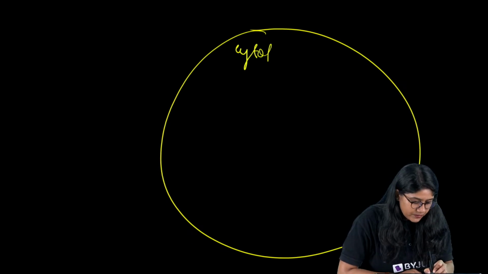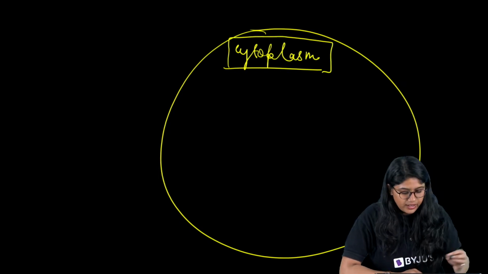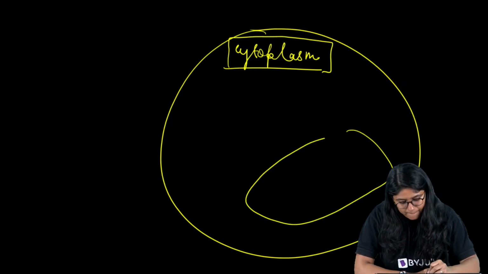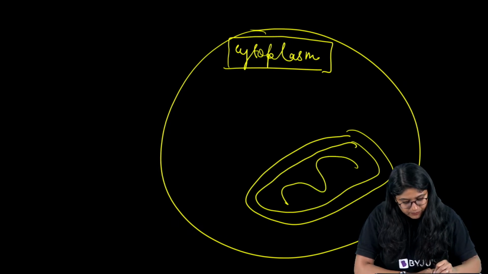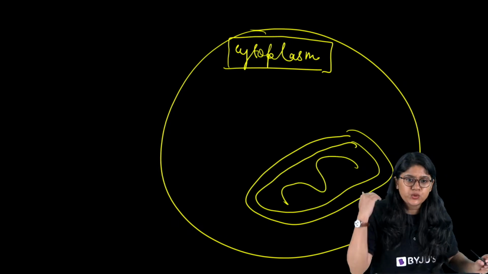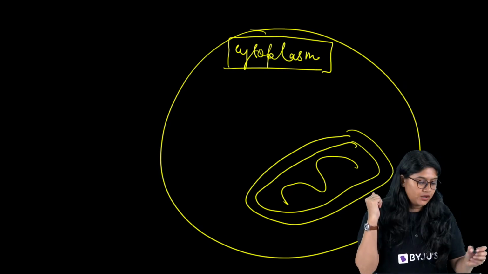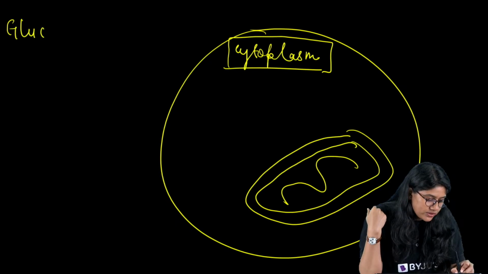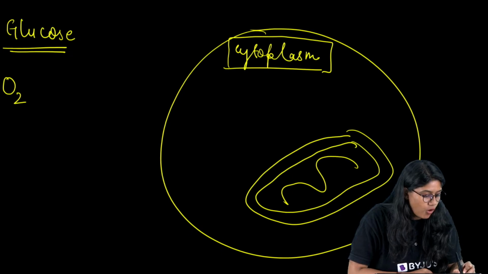Writing the cytoplasm, right? And making the mitochondria. Okay? Everyone, let's quickly close your eyes now. I want you to close your eyes and listen to me. So we are talking about glucose, which is a nutrient, and of course we have oxygen.